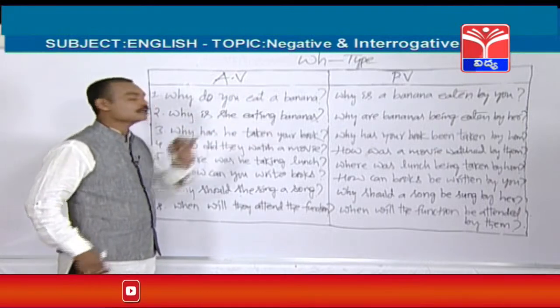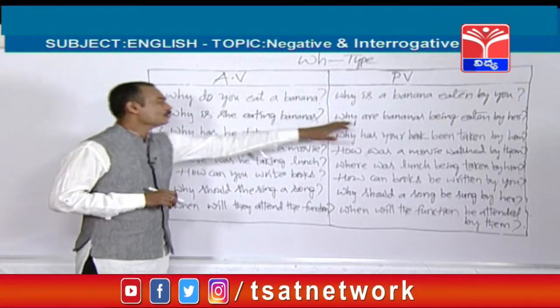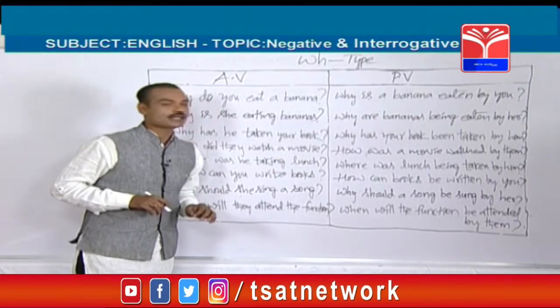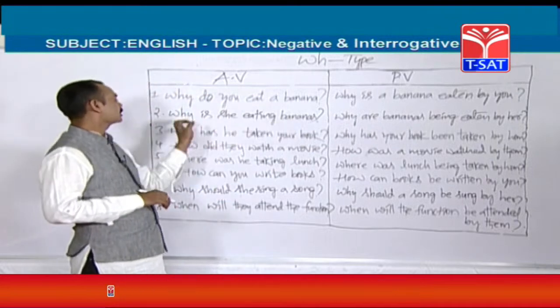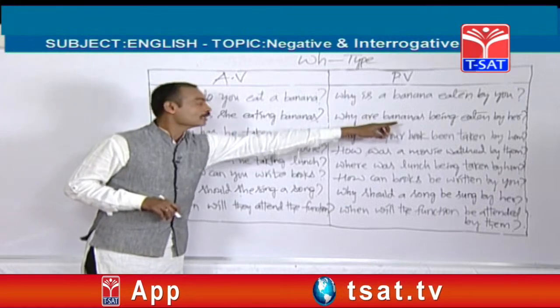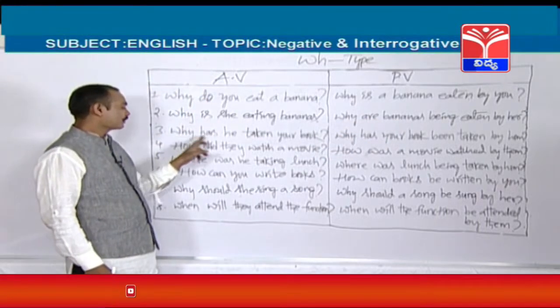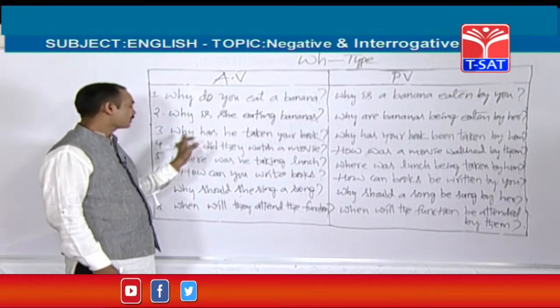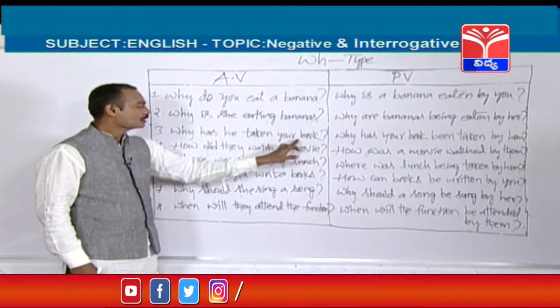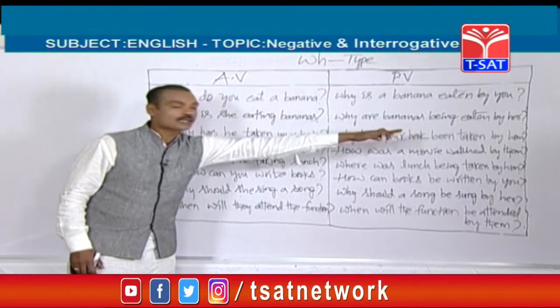Why is she eating bananas? Ing form is there. So why are bananas being eaten by her? For example, if a singular object is there, why is she eating a banana? Why is a banana being eaten by her? Next here, present perfect tense, have, has plus V3 means present perfect tense. Why has he taken your book? Why has your book been taken by him?